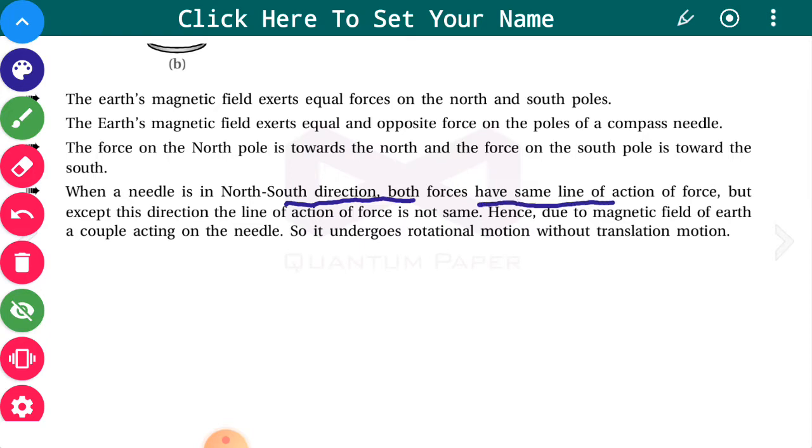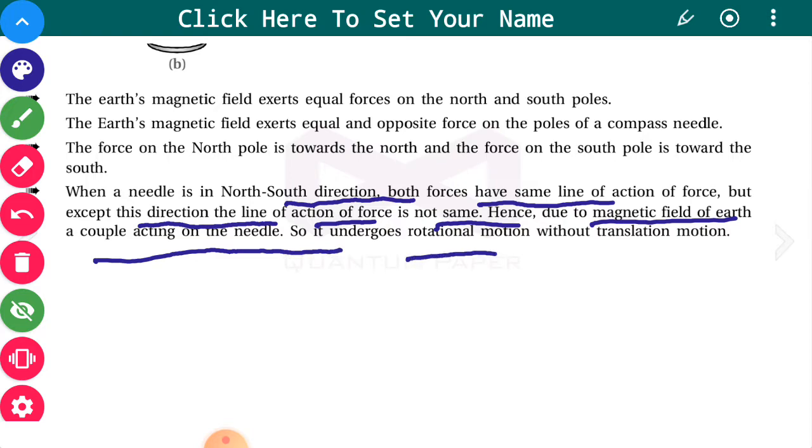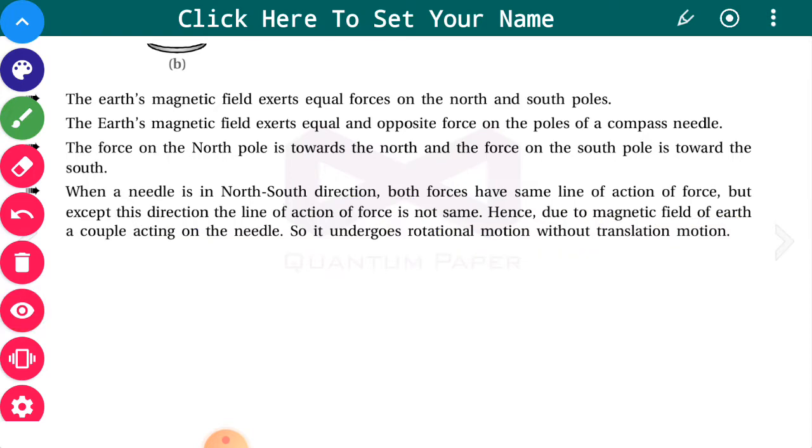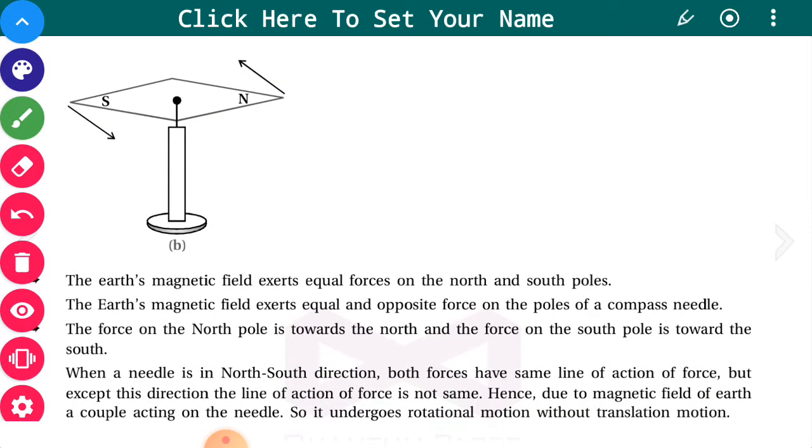Both forces have the same line of action of force in this direction, but except this direction the line of action of force is not the same, and due to the magnetic field of the earth a couple acts on the needle, so it undergoes rotational motion without translational motion. Whenever it is in equilibrium, equal and opposite torque acts.